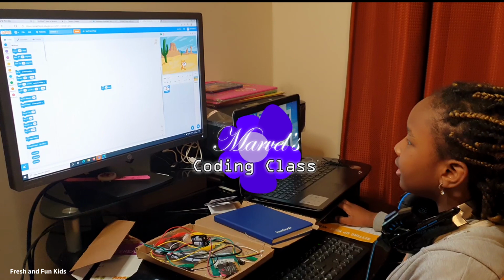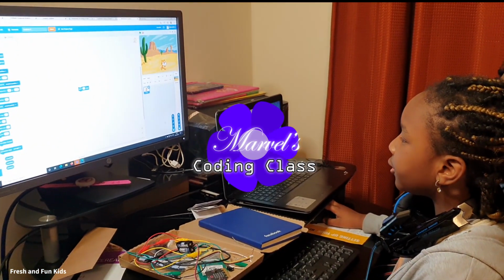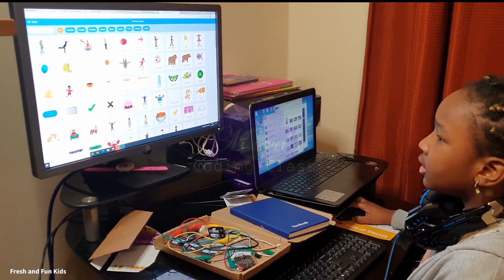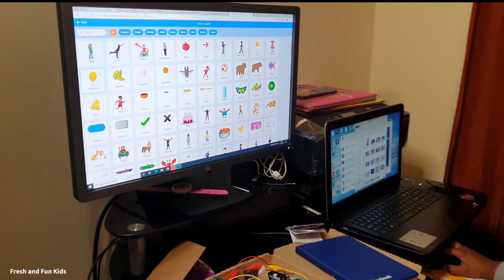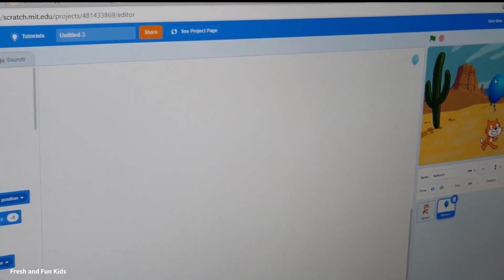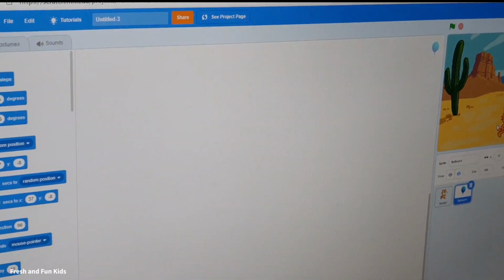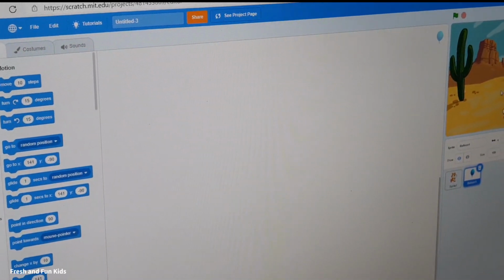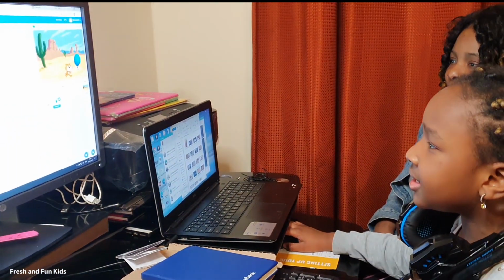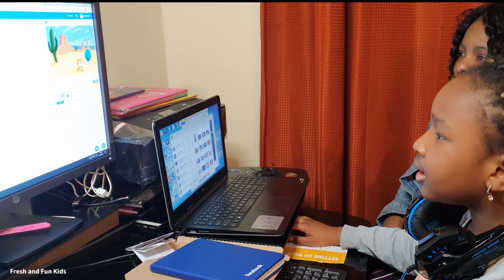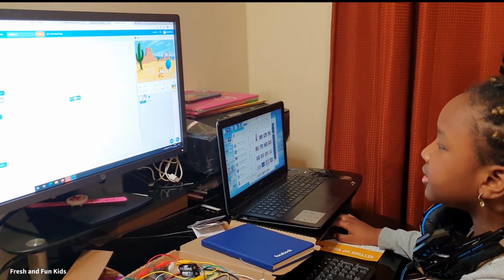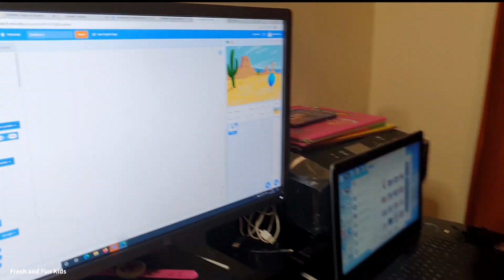What about the balloon? How did you get the balloon in there? You go to choose a sprite and click on it. You see the balloon is the one that says balloon 1. You click on it. You can also delete these characters here, and these characters are called sprites. You can delete them by clicking on the little delete button on the top right.